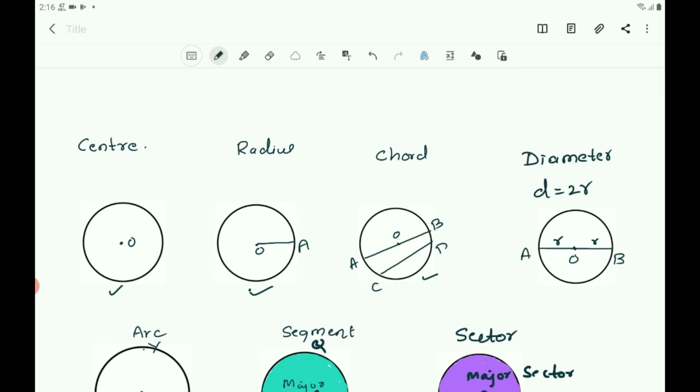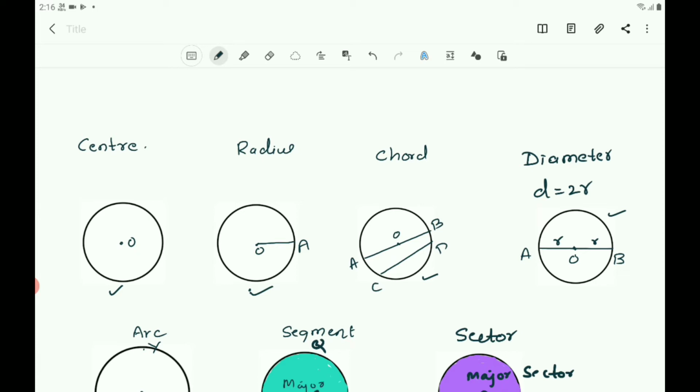All diameters are of equal length. Diameter is the longest chord and all diameters have the same length, which is equal to 2 times the radius. See here, AB is a diameter, OA and OB are the radii, and AB equals R plus R, that equals 2R.